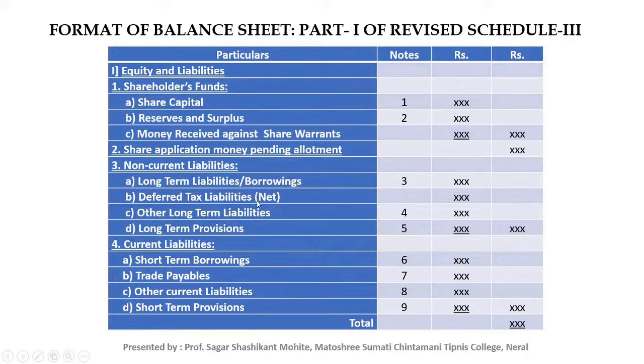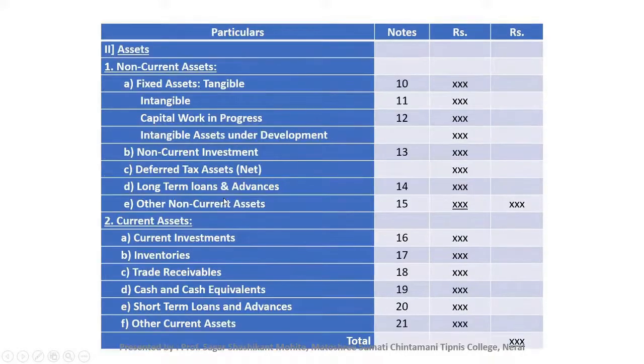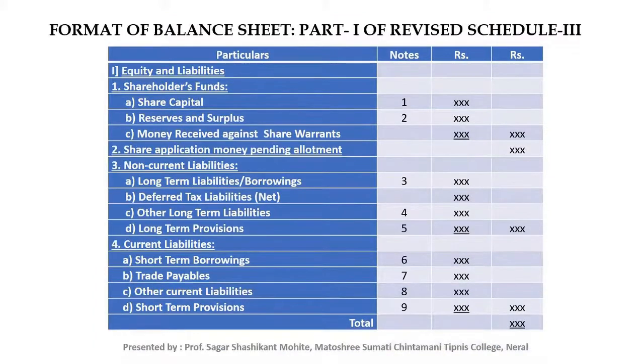And we will mention the net effect here. If the deferred tax liability is more, then we will mention deferred tax liability, or if the deferred tax asset is more, at that time we will mention deferred tax asset. But for the practical problem purpose you will not have any deferred tax asset or deferred tax liability in your practical problem.